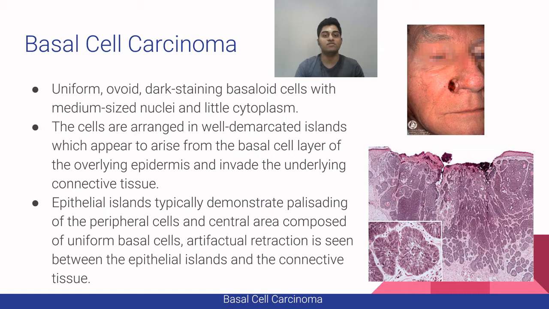The cells are arranged in well-demarcated islands which appear to arise from the basal cell layer of the overlying epidermis and invade the underlying connective tissue. You can see in the diagram here that the cells from the epithelium are invading the connective tissue. Next, the epithelial islands typically demonstrate palisading of the peripheral cells and a central area composed of uniform basal cells. This is what you can see in the diagram here. And also artifactual retraction is seen between the epithelial island and the connective tissue.